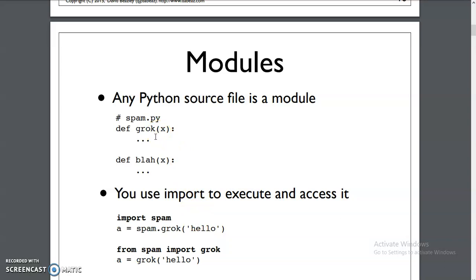Otherwise, say for example, if I want to import only the grok function from the module and I don't want to import all the remaining functions, then you can write from spam import grok. Here we import from the spam module only the particular function grok. Then we can call the grok function with our required parameter. So this is how to specify the particular function to be imported from the module.